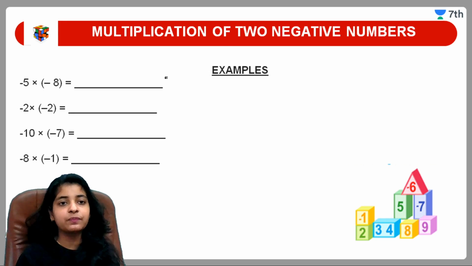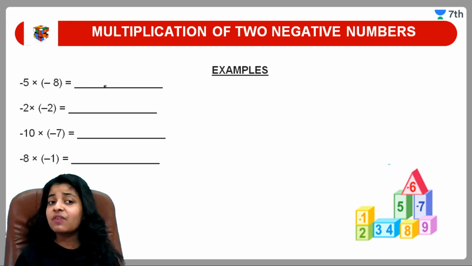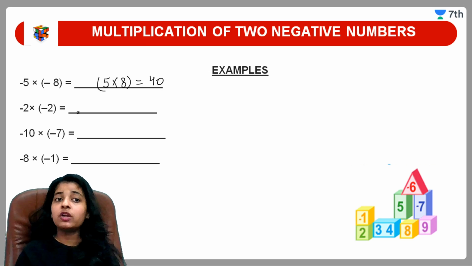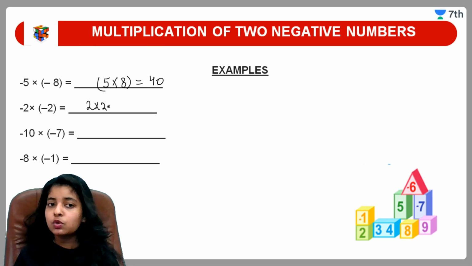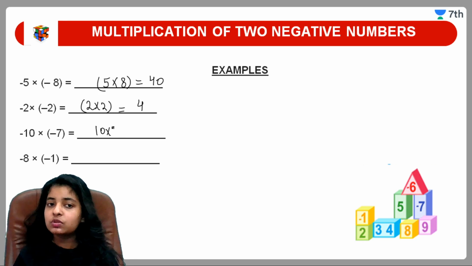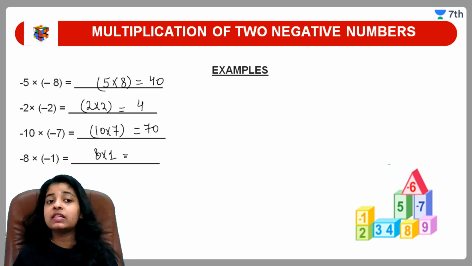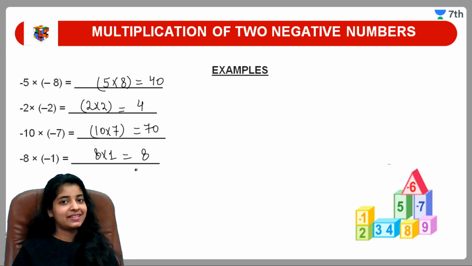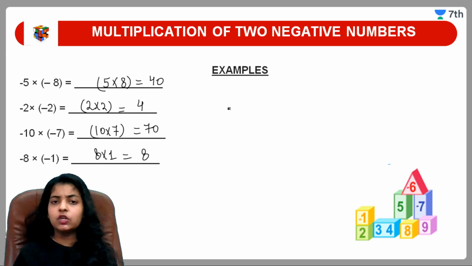We'll solve it. Minus 5 into minus 8. Normal numbers, 5 into 8. What will we get? 40. Same for this, 2 into 2. We will not see the minus sign. We will get 4. And same for 10 into 7, we will get 70. And 8 into 1, we will get 8.